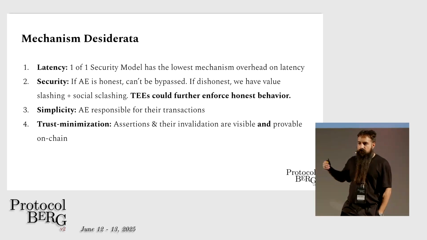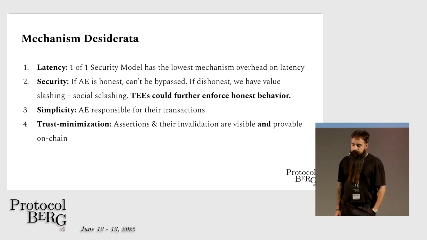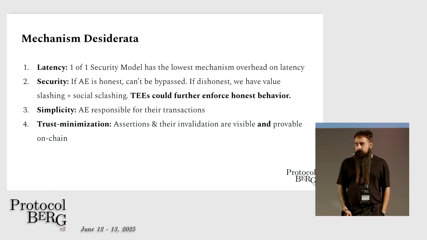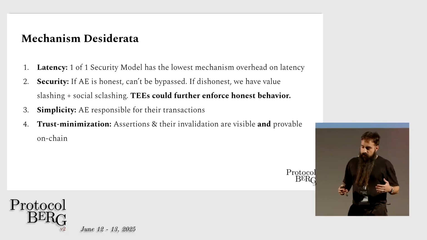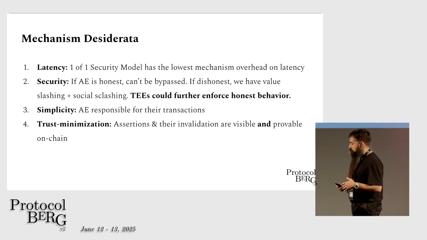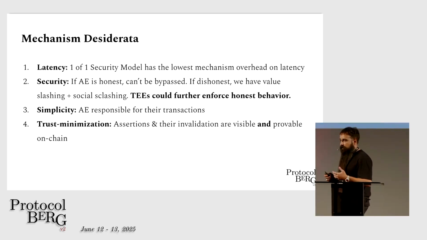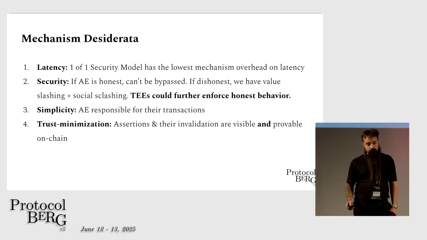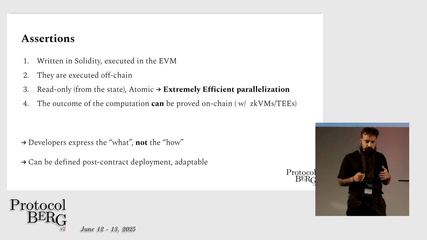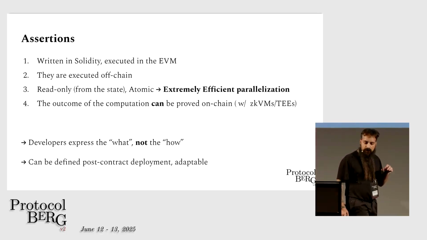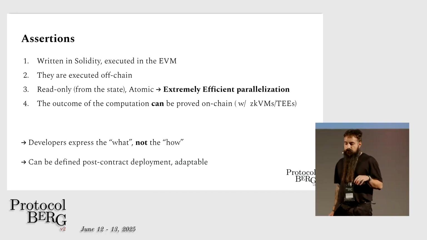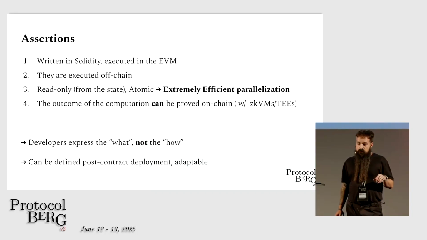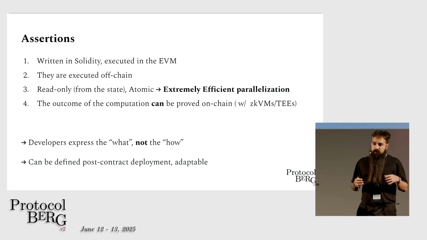And TEEs here could further help with enforcing the honesty. Simple, for the same reason: the assertion enforcer is only responsible for their own transactions. And then it's trust-minimized because all of this can be proved on chain. If any party doesn't fulfill its promise, it can be proved. So what are these assertions? They're written in Solidity and executed in the EVM, but they're executed off-chain. And because they're read-only, like they read from the state, they don't write, and they're atomic, they're very efficiently parallelized, right?